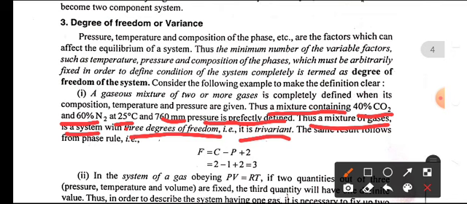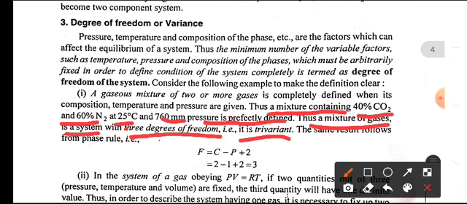Why is it a trivariant system? To define the condition of a gaseous system, we need 3 variable factors, that is temperature, pressure, and composition. So these 3 are required to define the condition of a gaseous mixture. So it is a trivariant. That means here F is equal to 3.